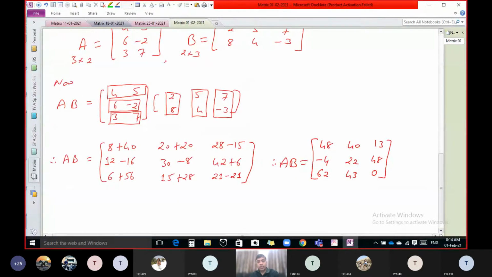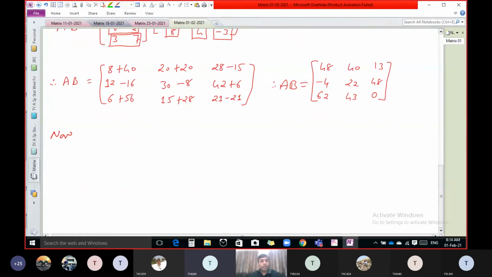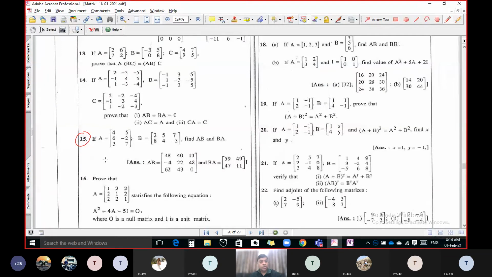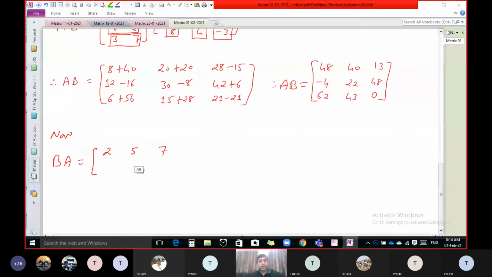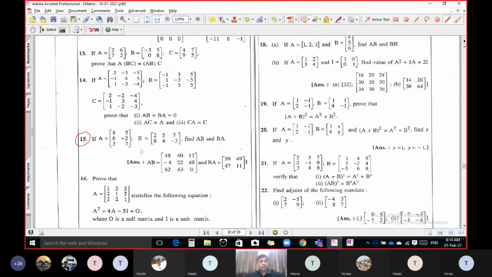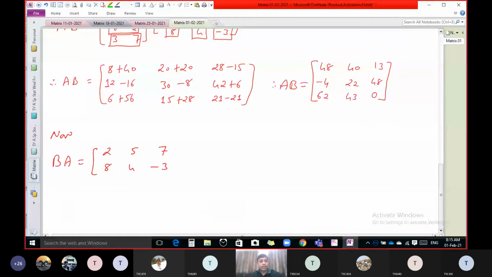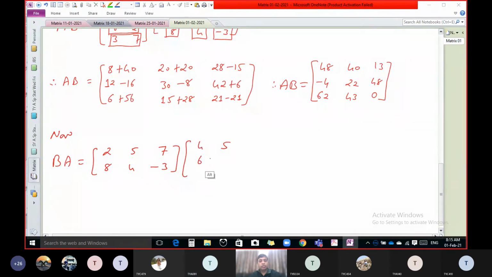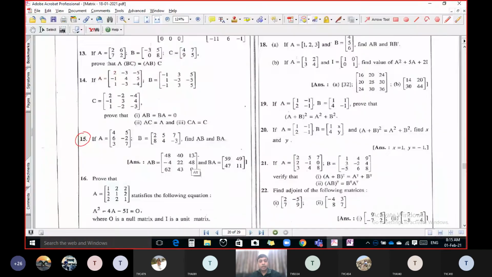Okay. Now let us do the calculation of B into A. So first of all, you write matrix B. 2, 5, 7 in the first row. 8, 4, minus 3 in the second row. Then you have to write matrix A: 4, 5, 6, minus 2, and 3, 7.